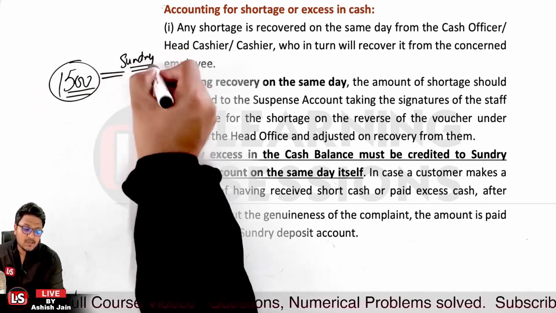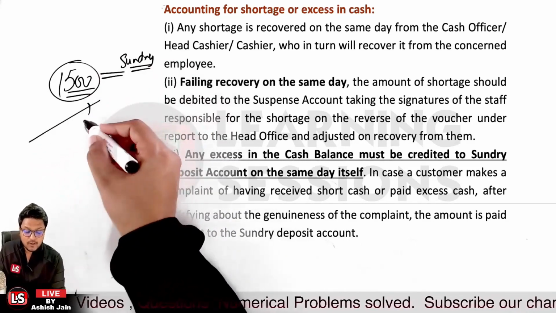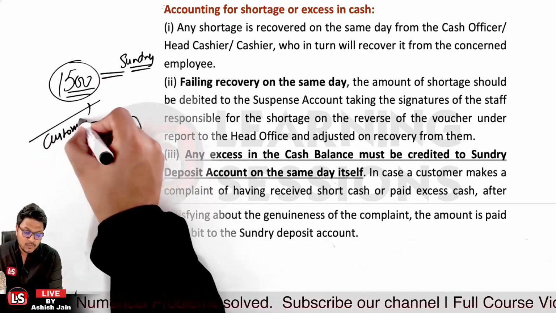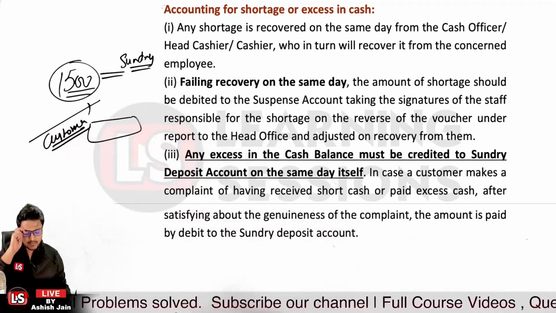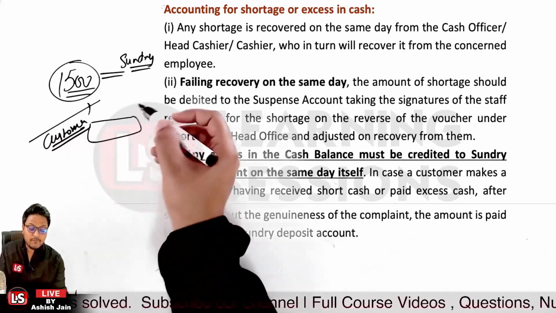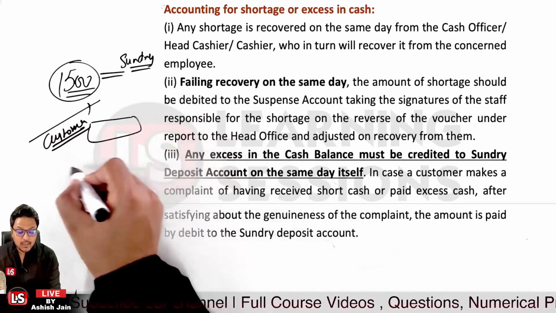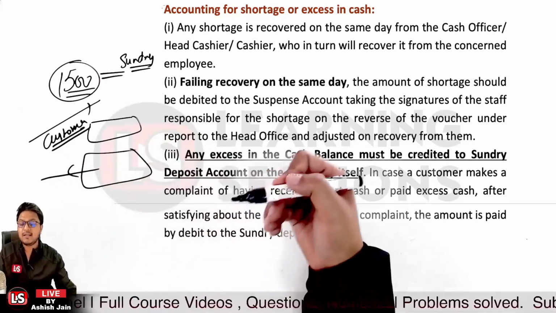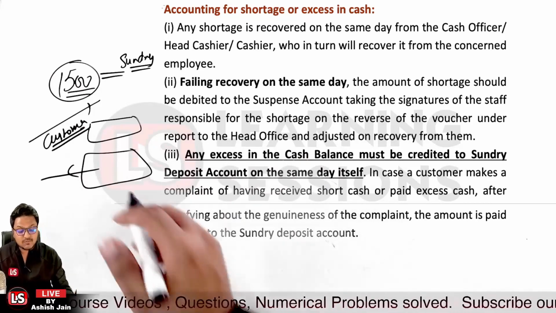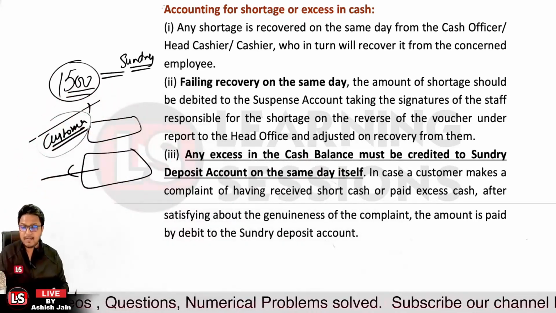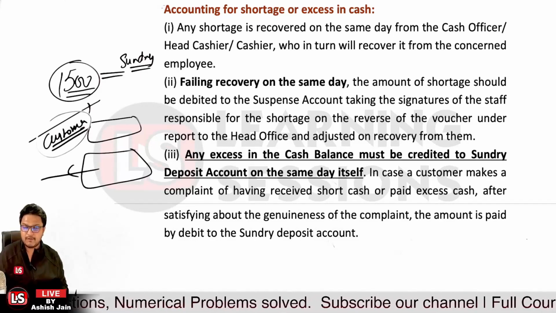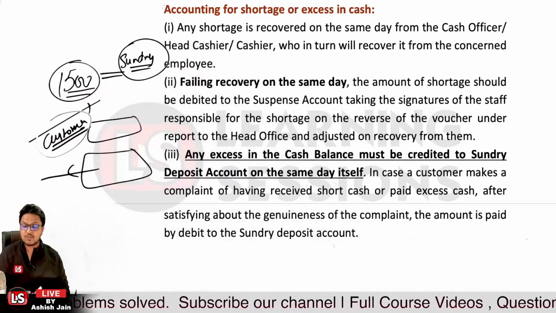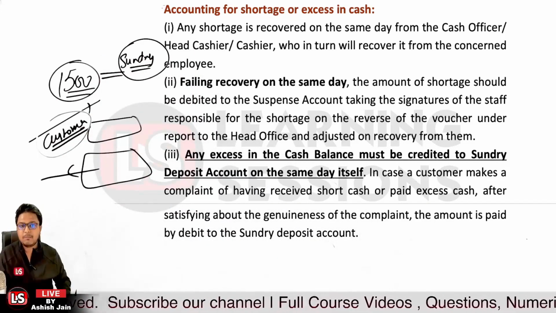And further, if a customer lodges a complaint, it could be the case that he withdrew money and received rupees 1500 short. Or it could be the case that the customer deposited the amount and deposited rupees 1500 in excess. In both cases, if the customer has lodged a complaint and the complaint is genuine, after satisfying about the complaint, the amount must be debited from the sundry account where the excess cash was credited, and that must be paid to the customer.